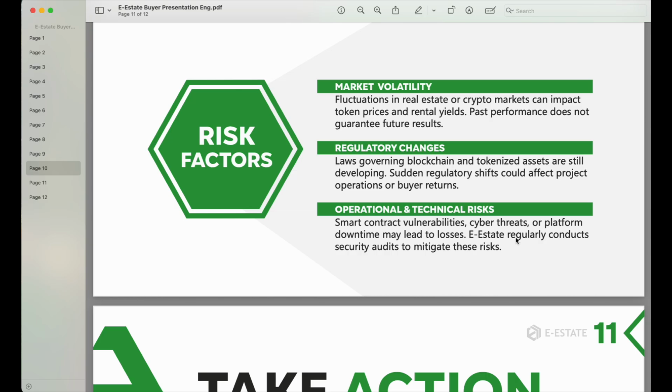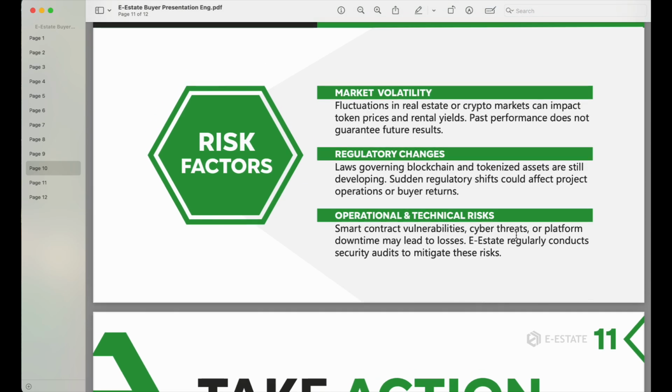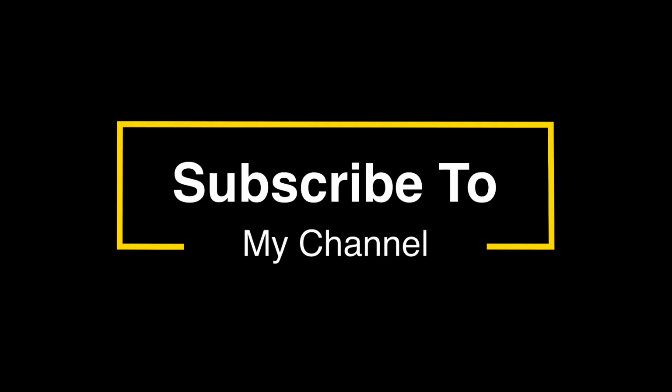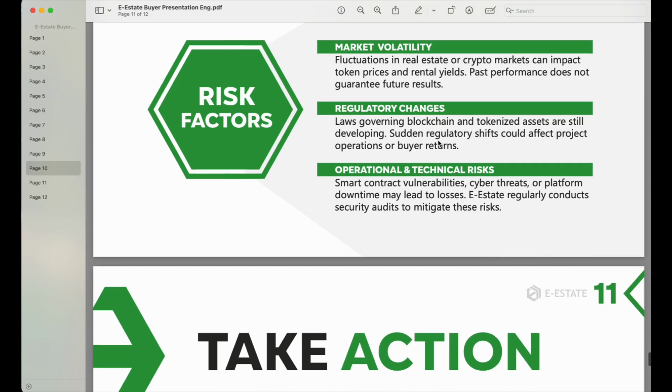But I always say to everybody in my team, invest what you can afford to lose. It doesn't matter what the platform is. This is just the rule of any online business. Don't put in money you cannot afford to lose. That is the summary of these risk factors. See all these 3 different categories of risk, it all boils down to don't put money that you cannot afford to lose, right? That's what they are saying here.